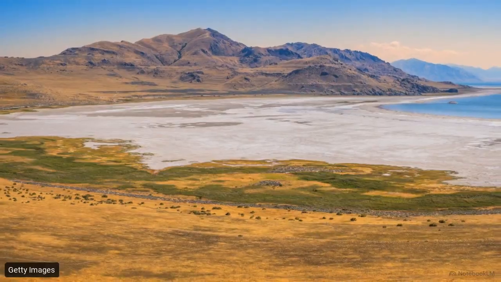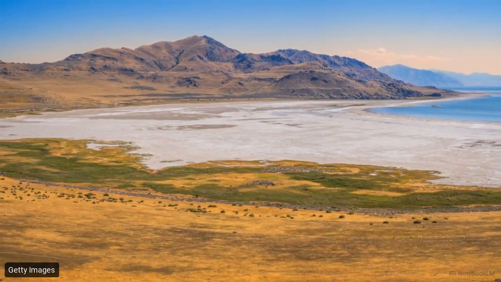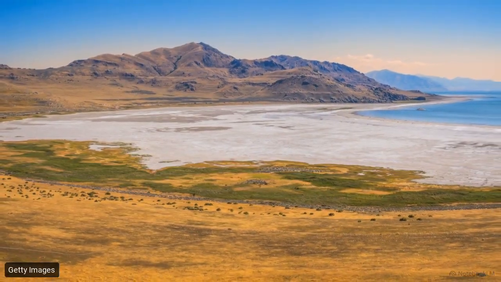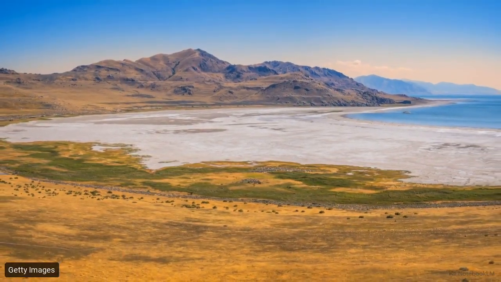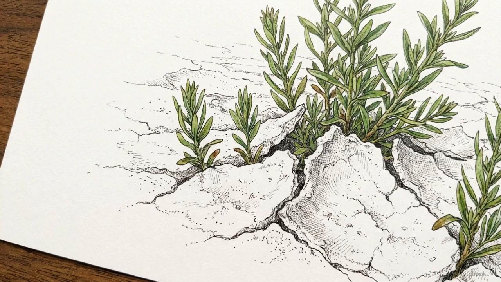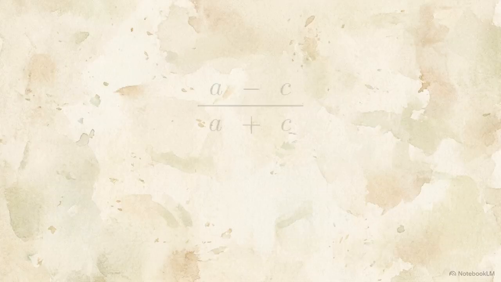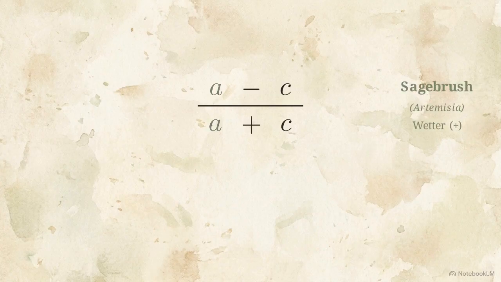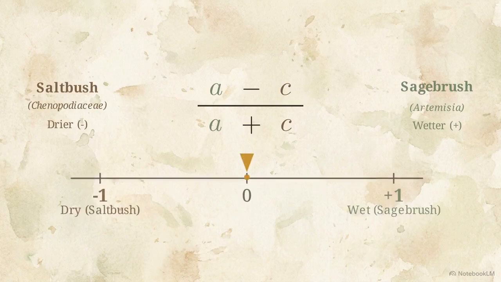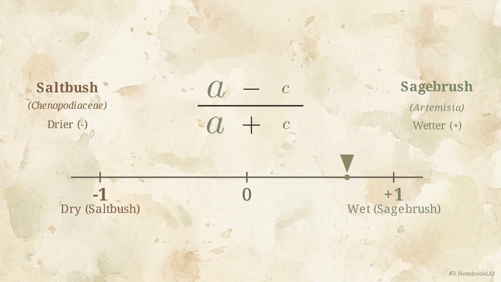When a severe drought hits, the lake level rapidly drops, exposing miles of dry, highly alkaline playa. As the playa expands, saltbush immediately colonizes the newly exposed shoreline. This vastly increases its local pollen output relative to sagebrush. To neutralize background noise and isolate the moisture signal, scientists use a specific proxy, the sagebrush to saltbush ratio. A positive result indicates sagebrush dominance and wetter conditions, while a negative result indicates saltbush and aridity.